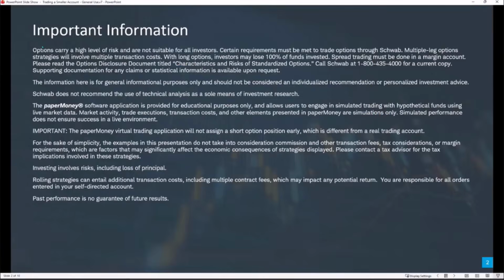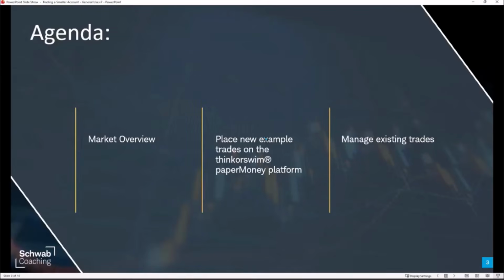As a reminder, before we get into the thick of things today, we do lots of both stock and option trades. A reminder that options carry a high level of risk and aren't suitable for all investors. We use the Paper Money software application on the Thinkorswim desktop platform, and just to remind you that there are some nuances and differences. One is that short option positions will never be assigned early in Paper Money, and that can happen, and I've seen it happen in a live account, where you can be called out or assigned early. Sometimes that's a beautiful thing, and sometimes you're going, I wasn't expecting that.